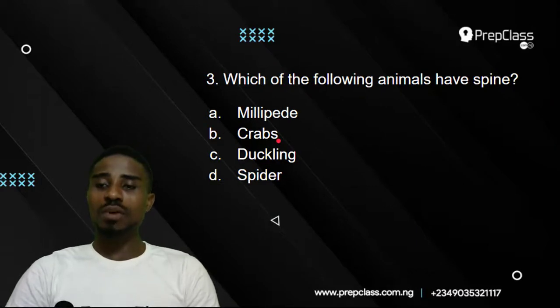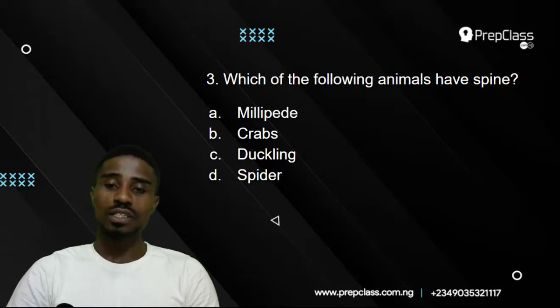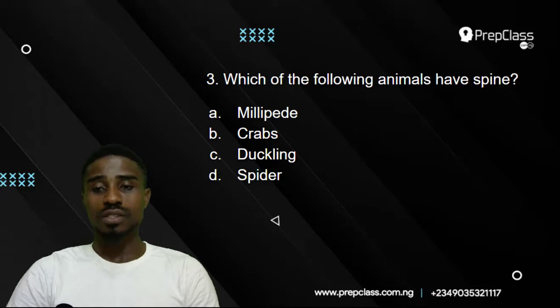Which of the following animals have spine? A, millipede, B, crabs, C, duckling, D, spider. For us to carefully select the correct answer, we need to know what a spine is. Then we can know which of the following has a spine. And we also need to remember that only vertebrates have spine. Invertebrates do not have spine. So what's a spine?